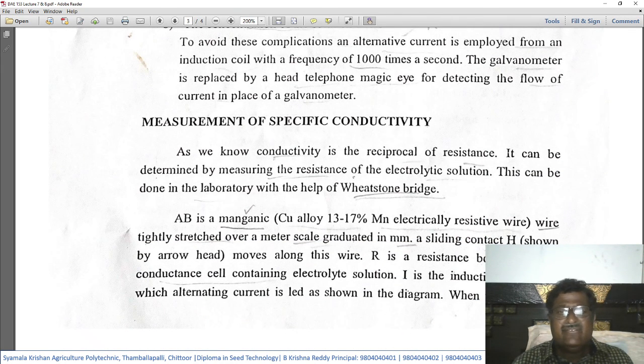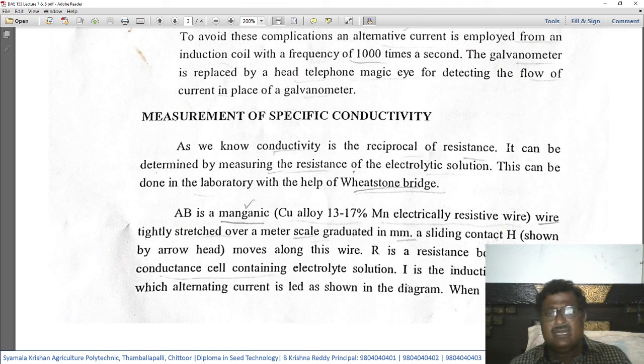As we know, conductivity is the reciprocal of the resistance. It can be determined by measuring the resistance of the electrolytic solution. This can be done in a laboratory with the help of Wheatstone's bridge. So we know that conductivity is the reciprocal of the resistance. By measuring the resistance, we can know the conductance of a particular electrolyte.